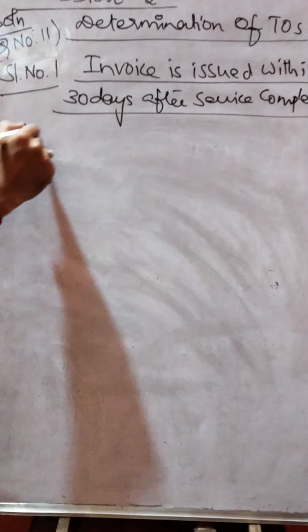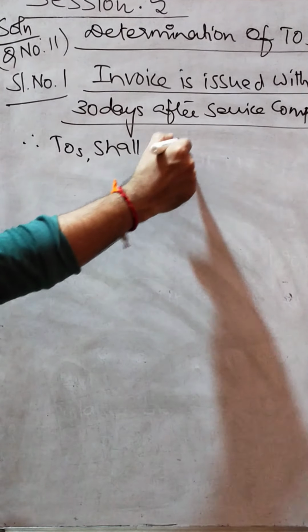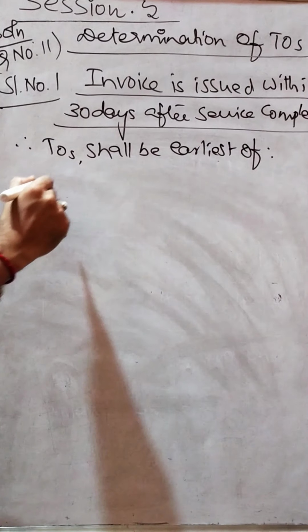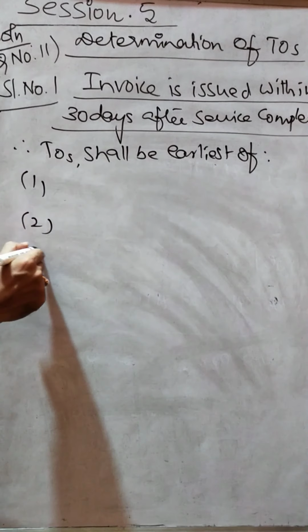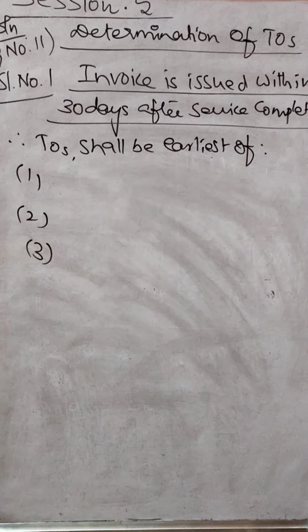So, therefore, time of supply shall be the earliest of 4 dates to be taken into consideration. What are the 4 dates we have here?